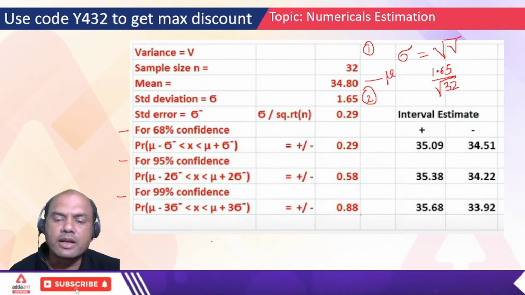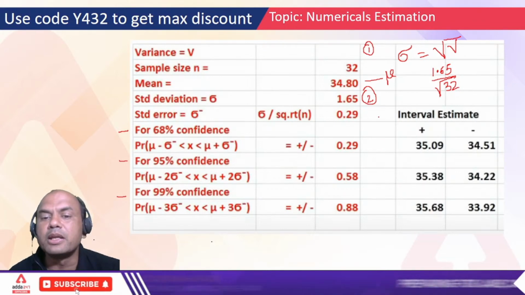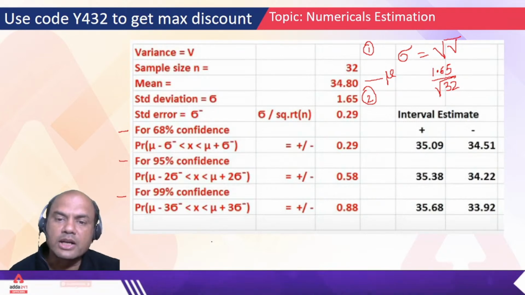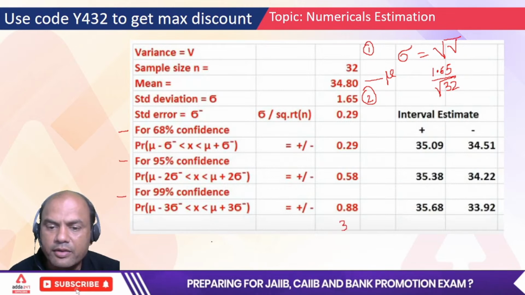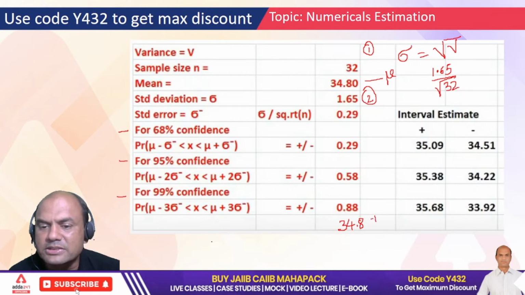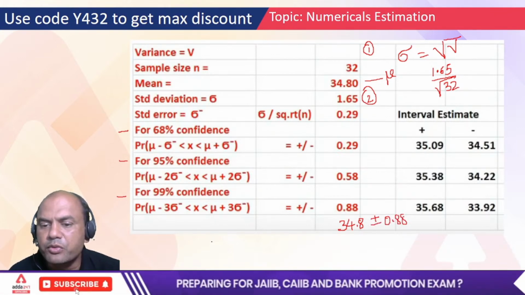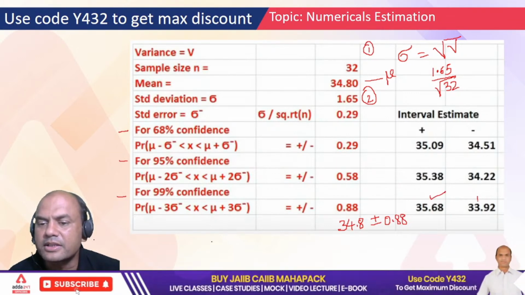So 0.88. Now what will we do? We'll add this 0.88 to our mean 34.8. So 34.8 plus or minus 0.88. If you do plus, you'll get this answer. If you do minus, you'll get this answer.